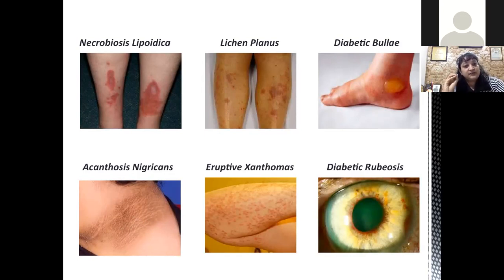There is no pruritus, no pain. They are just visibly present, and many patients confuse it with melanin. It is not actually darkening of the skin from melanin. This happens because of high insulin levels in insulin resistance syndrome. Because of high insulin, there is stimulation of IGF-1 receptors, because of which there is proliferation of